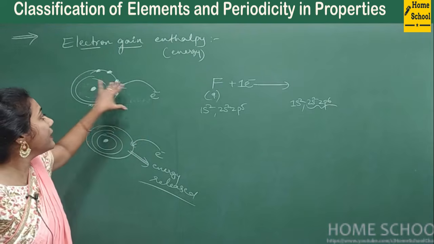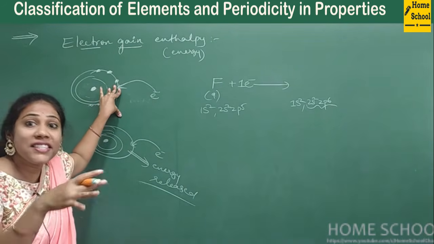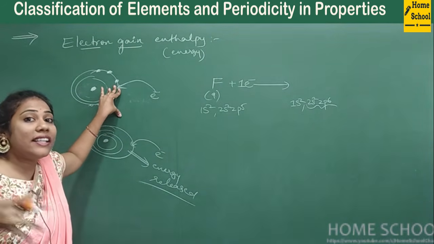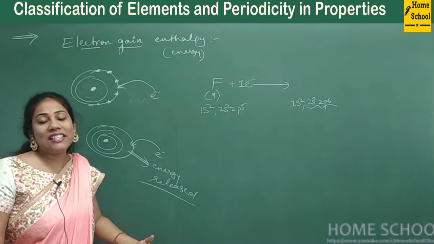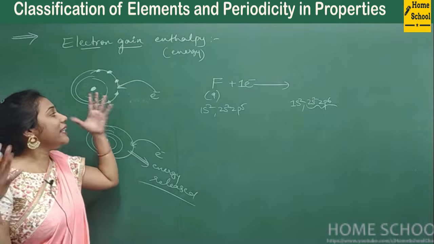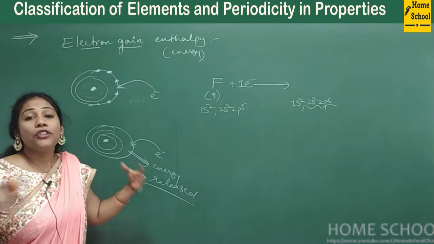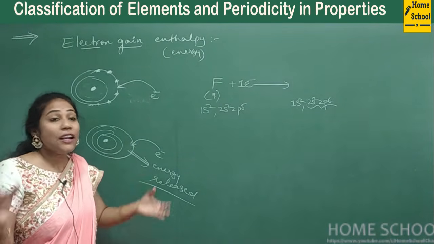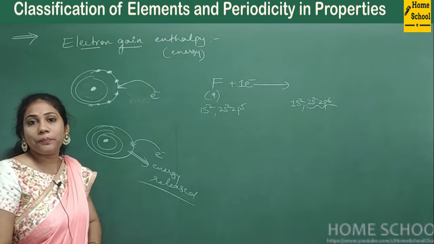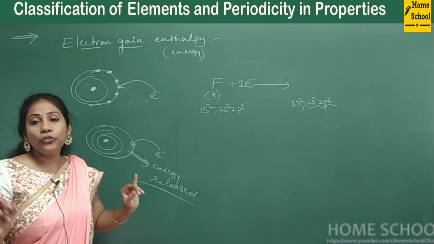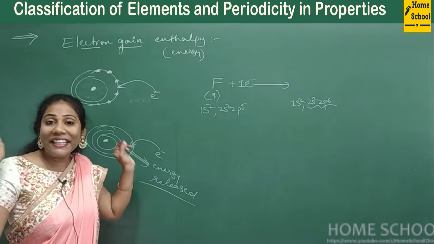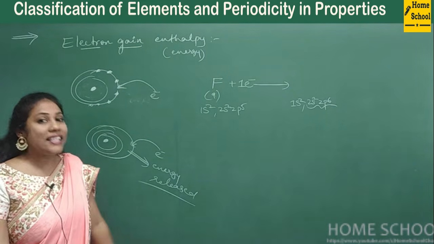Now, on accepting this electron, its energy is decreasing, so that extra energy is released. So the atom is very happy to accept this electron, and it shows its happiness with the release of energy. That way, whenever you add an electron to the last shell of any atom, energy is released.